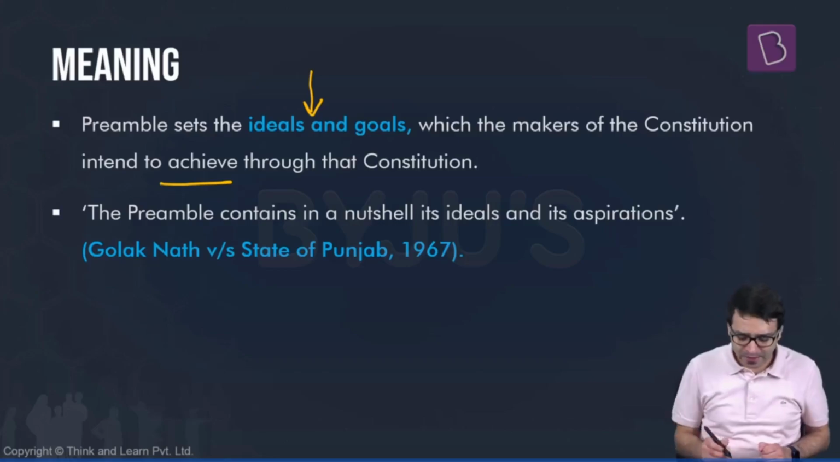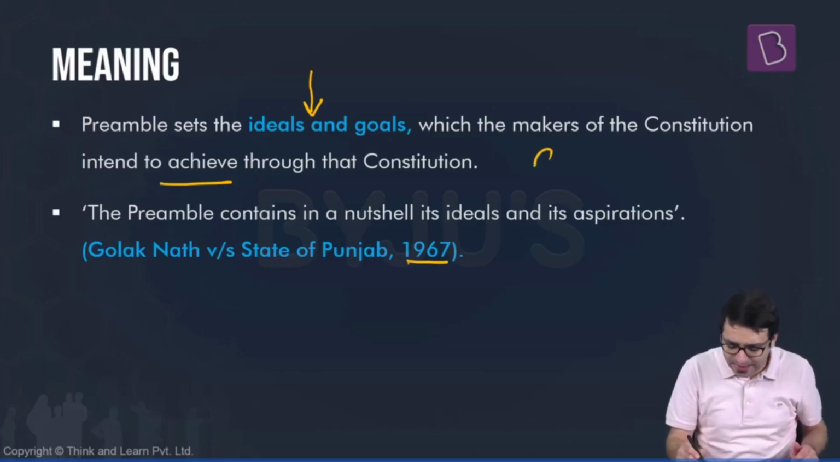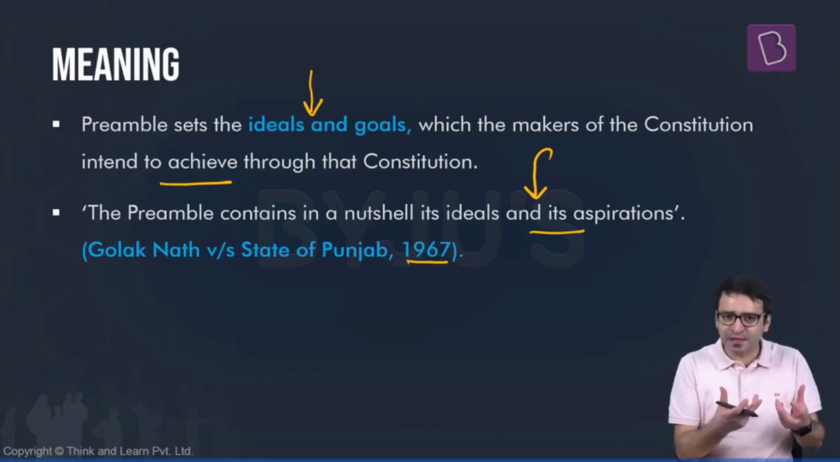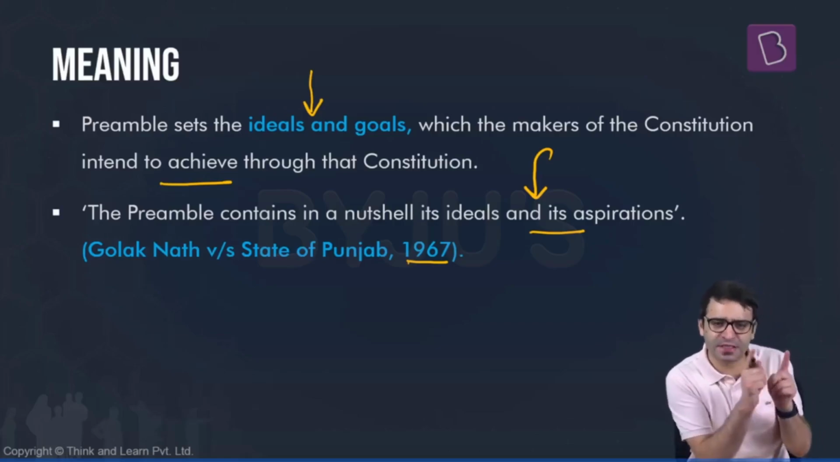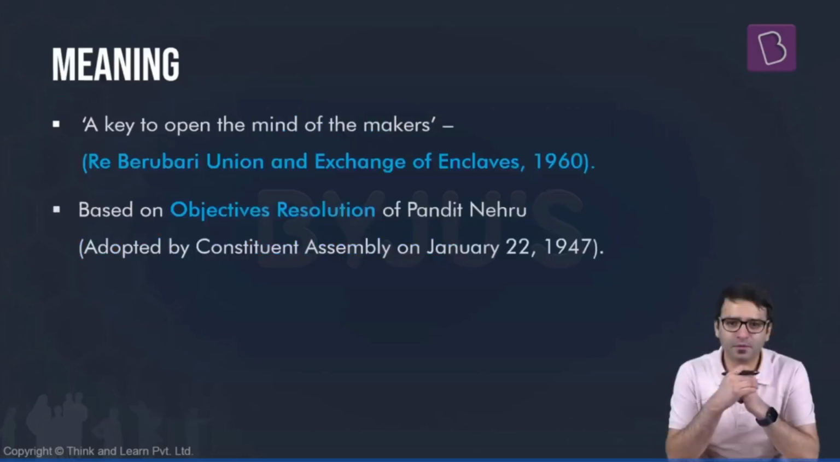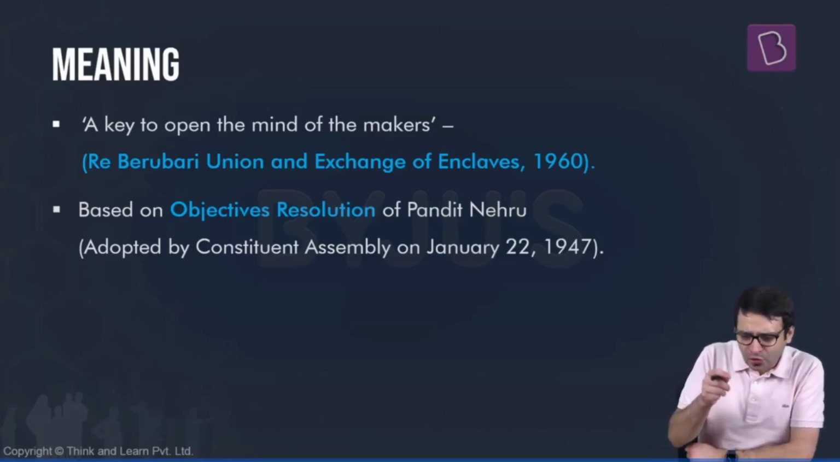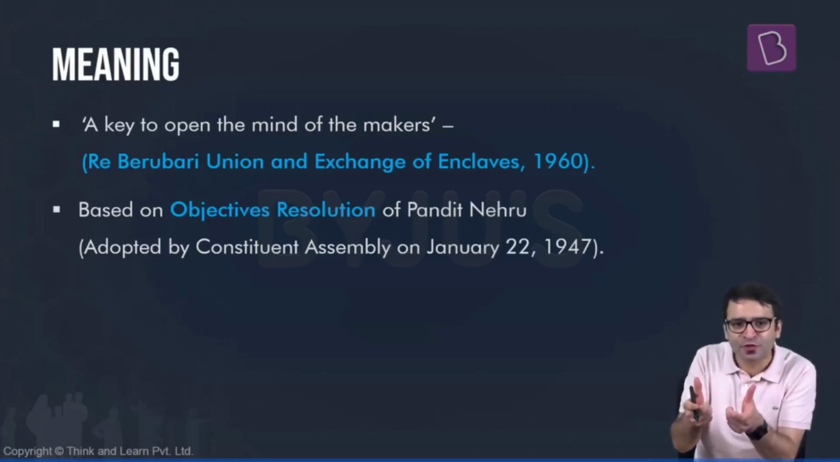The Supreme Court, way back in 1967, said the preamble in a nutshell contains the ideals and aspirations of the Constitution. So if you want to understand what the ideals and goals of our Constitution are, you just need to refer to this beautiful document called the Preamble. And when we look at the Preamble, it not only tells us what the Constitution is trying to achieve, it also gives us a sneak peek into the minds of those who drafted this Constitution.